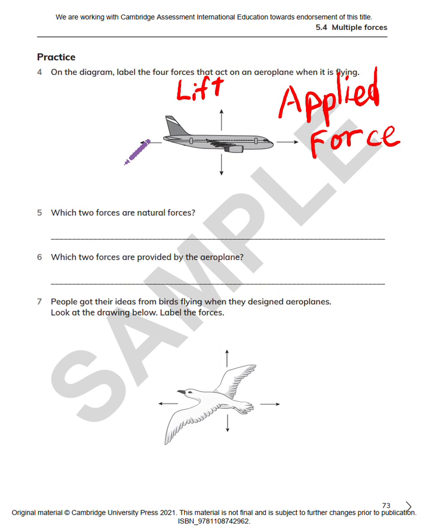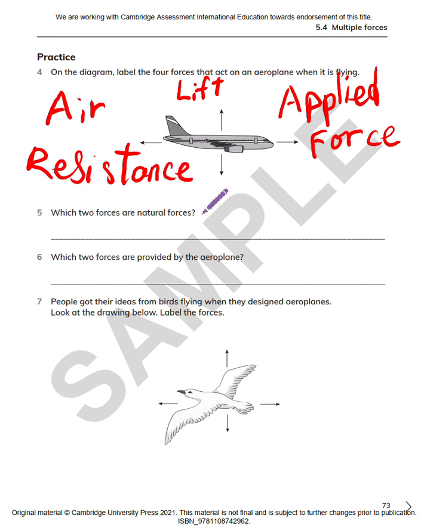The force at the back, which is the force that pulls the airplane backwards, is the air resistance. And the downward force is gravity, pulling the airplane down.